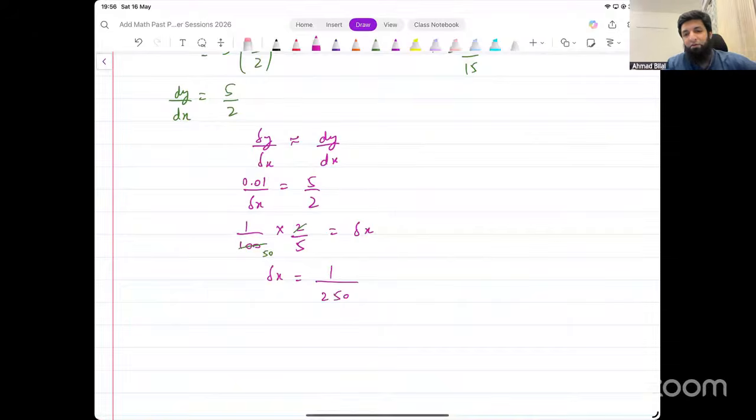You can leave it like this if you want. If you want to write decimals, that's also okay. It will become 4 over 1000, right? Which is 0.004. Both of them are fine. You can leave your answer as a fraction, or you can write a decimal. Both should be acceptable.